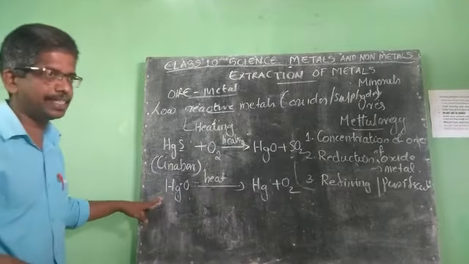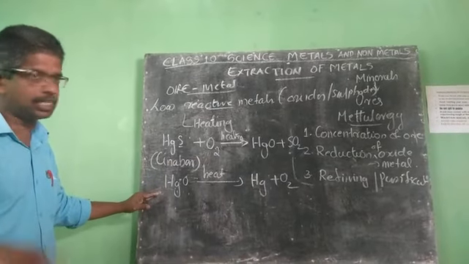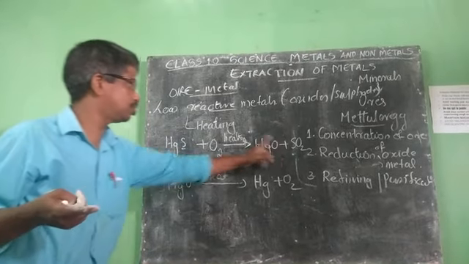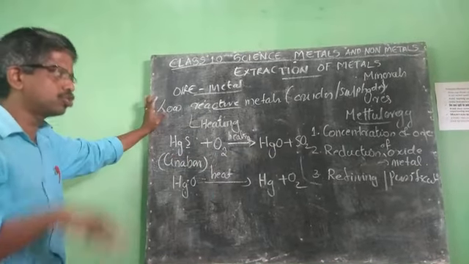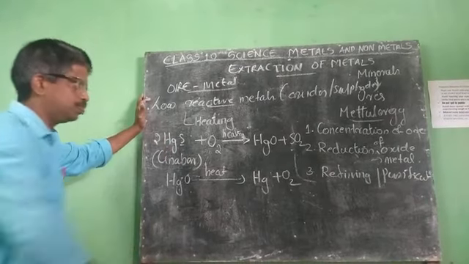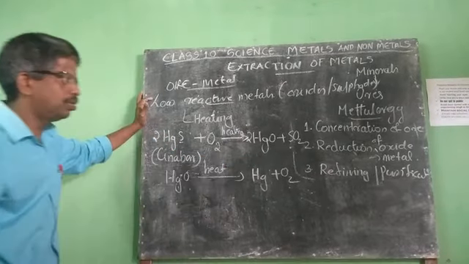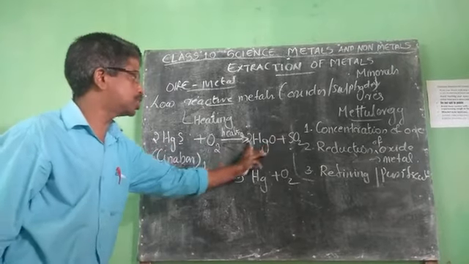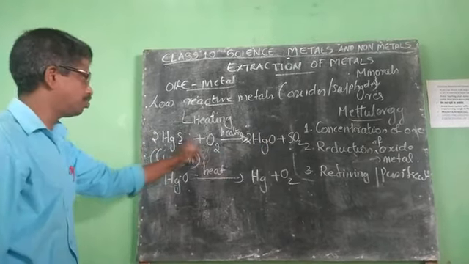Remember, I always suggest that whenever you write a chemical reaction, it should be balanced. Look whether it is balanced or not. Hg, O2 is not balanced. It has to be balanced. Put a 2 first. Now look: Hg is 2, Hg is 2, O is 2, 2 twos are 4, 4.